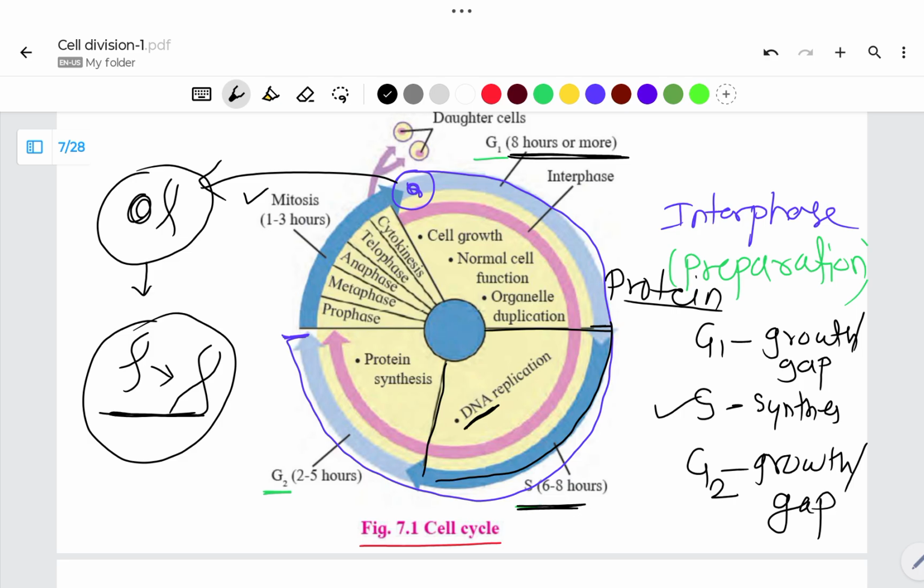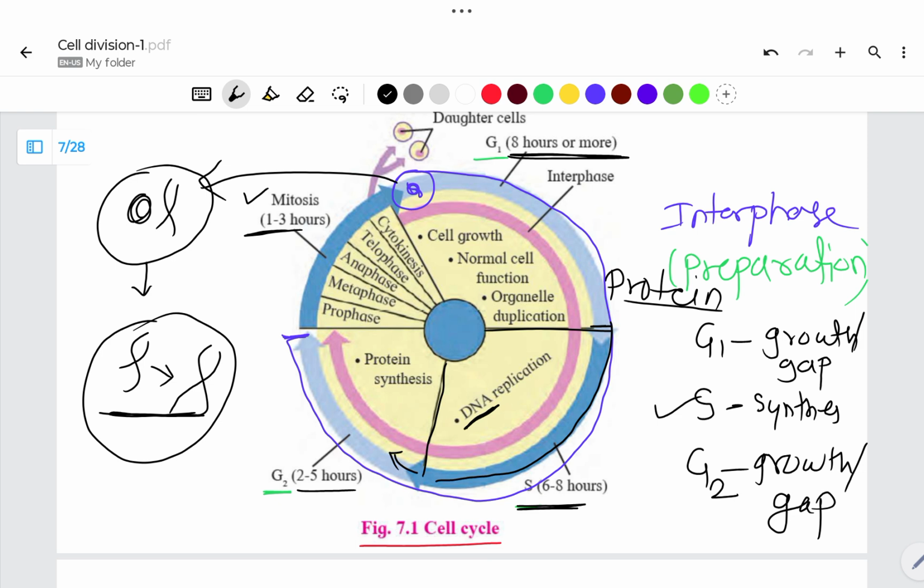After completion of S phase, the cell moves towards the next phase, which is growth 2 phase or gap 2 phase. This takes 2 to 5 hours. During this phase, the cell again undergoes growth and synthesizes some proteins and growth factors which are required for the upcoming mitosis or meiosis process.